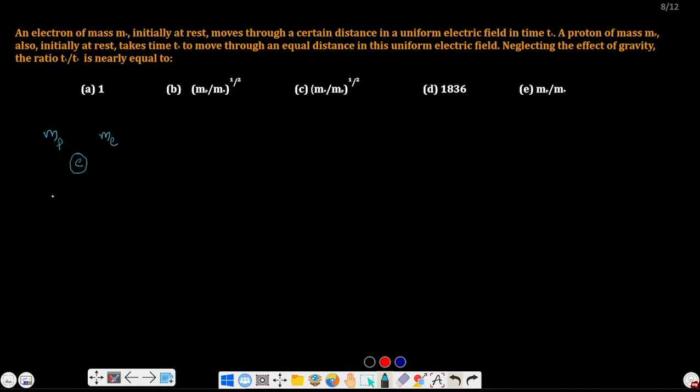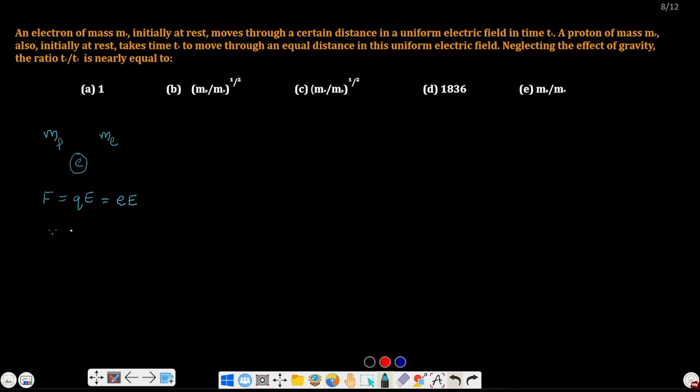Anyway, they will experience equal force, as the force equation is Q into E. Force acting on a charge in an external electric field is Q into E. So we can say for electron and proton, both of them experience equal force since their charges are equal. F is equal to E into E.